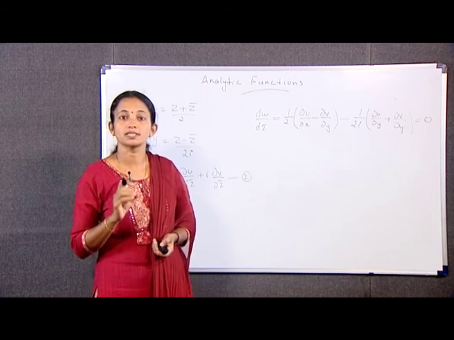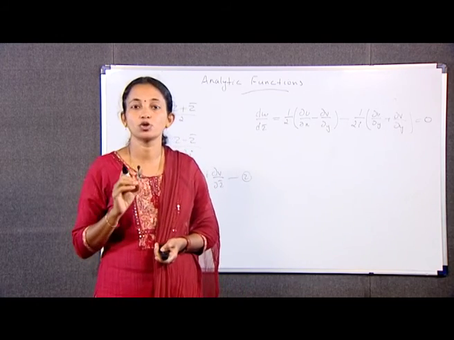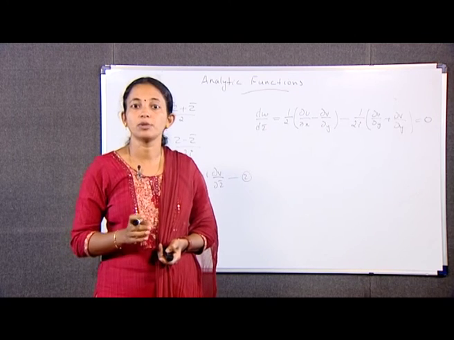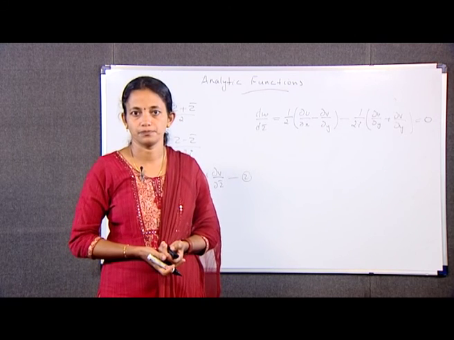We have u_x is equal to v_y and u_y is equal to minus v_x. Hence, w is independent of z bar.